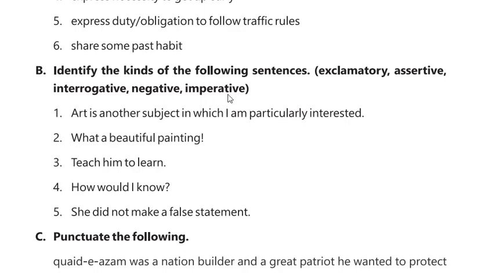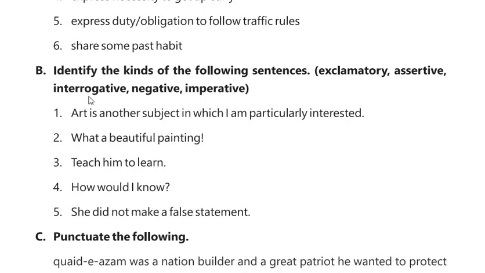Our next type of sentence is imperative sentences. Imperative sentences are used to make requests or instructions or issue commands or orders. For example, obey your parents. This is a command to obey the parents. Don't go there. This is a command for the prohibition of going there. Please open the door. This is a request to open a door.